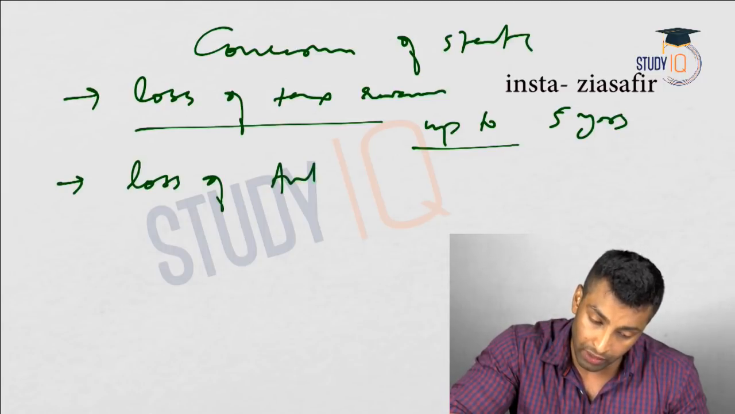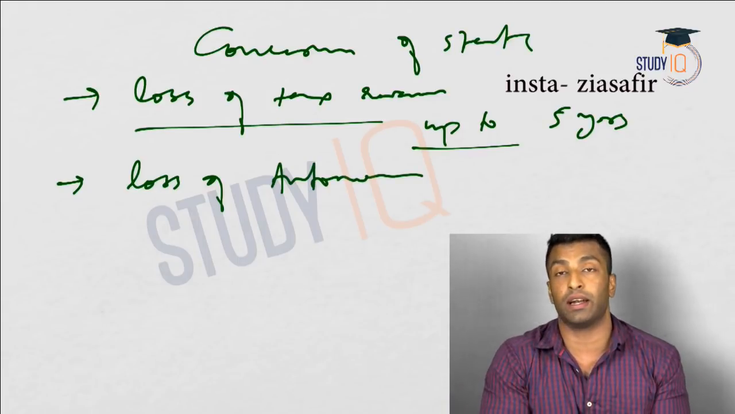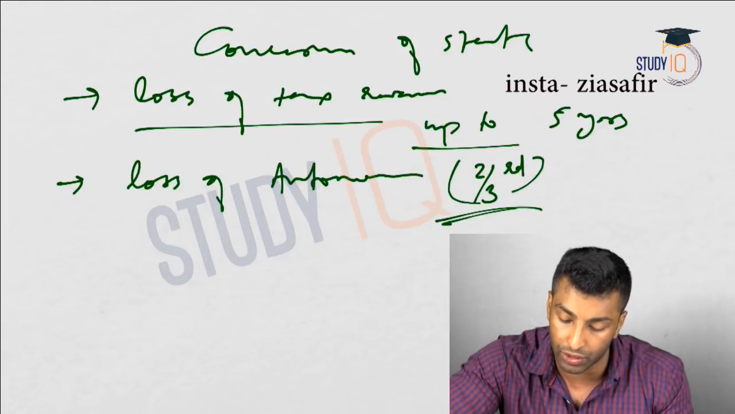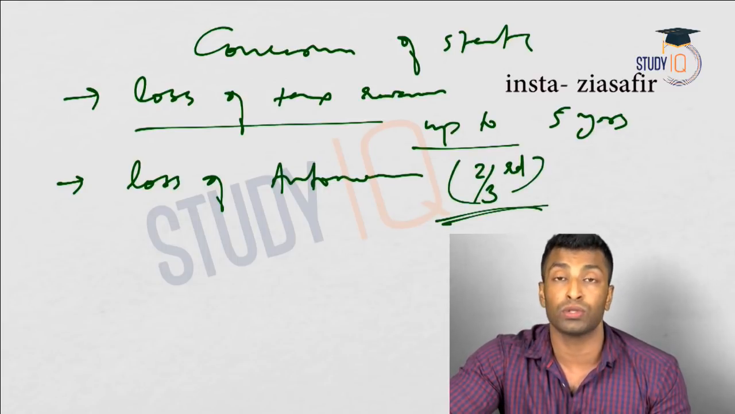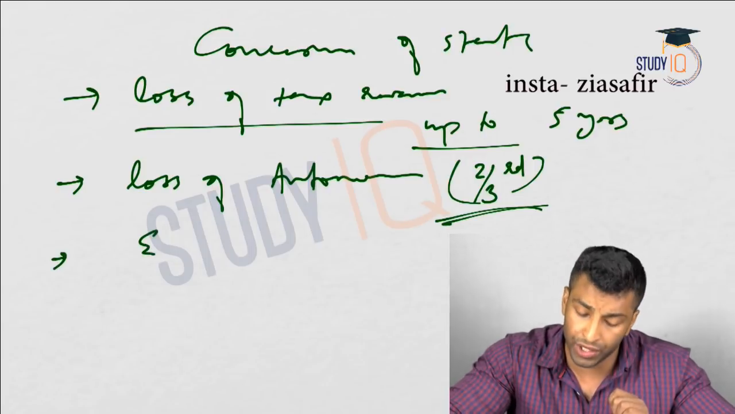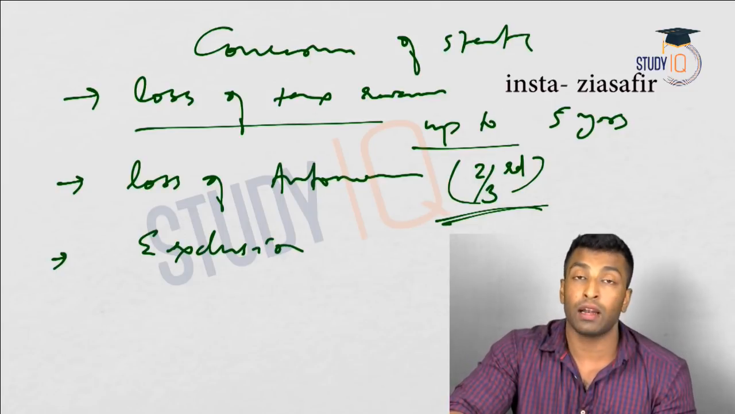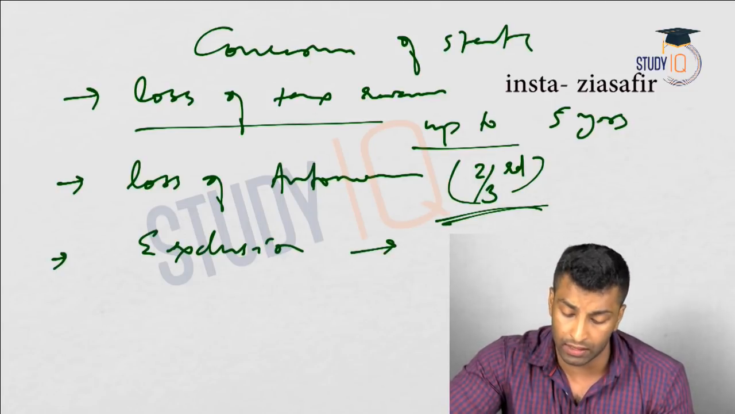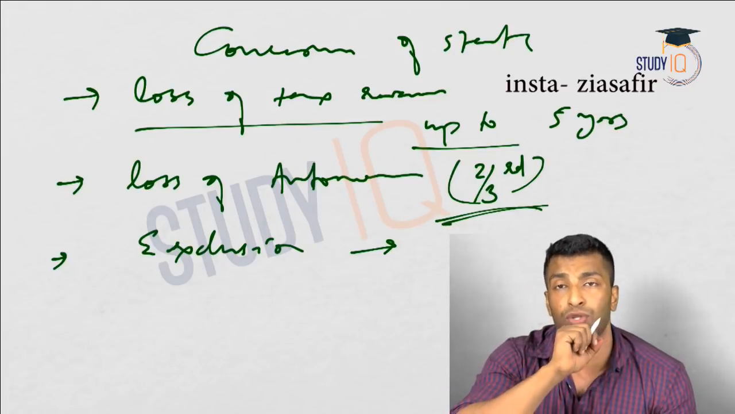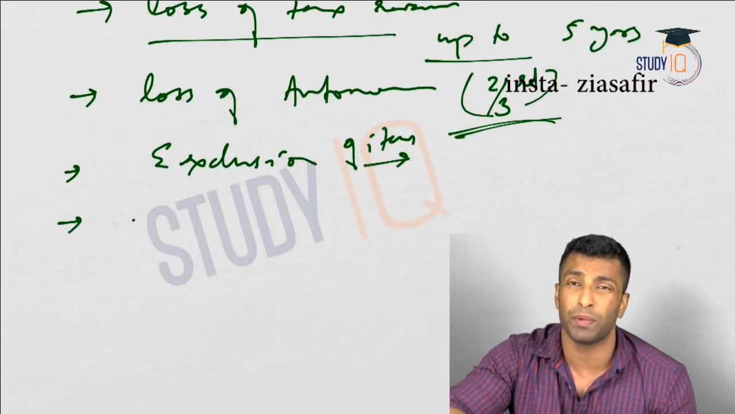Then loss of autonomy. This was one of the other concerns of state related to GST, but I've already discussed about the voting rights. 2/3 is actually given to the state, so that is also not a problem. Then exclusion of certain items was also a concern. Exclusion of alcohol, tobacco, etc. that was a concern, but later this was accepted and tobacco was actually included later. So exclusion of items, I'm not writing completely.